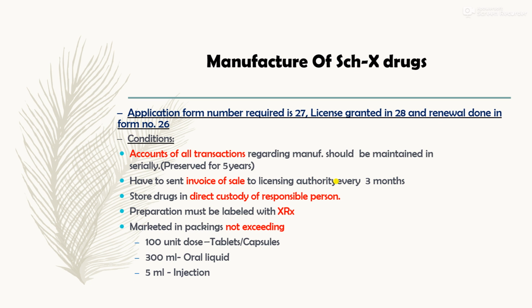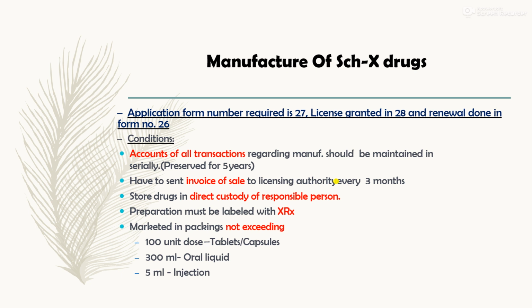Now we will study the manufacturing of drugs specified only in Schedule X. Basically, Schedule X is the list of habit-forming drugs and narcotic and psychotropic substances. For that purpose, the application required is 27, the license is granted in 28, and the renewal is done in 26. So it is the same as for C1, but the conditions vary.